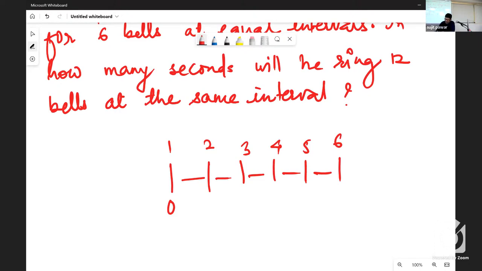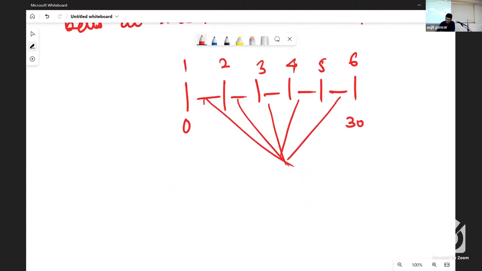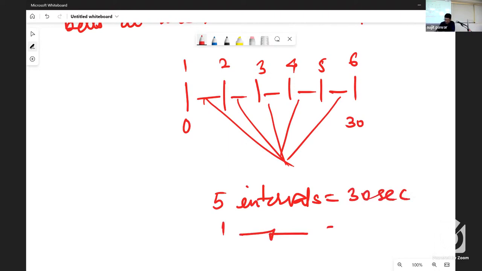When the sixth bell is given, it's 30 seconds we have counted. Those 30 seconds are divided equally into 5 intervals. So each interval is of how many seconds? 6 seconds, no? 30 divided by 5.